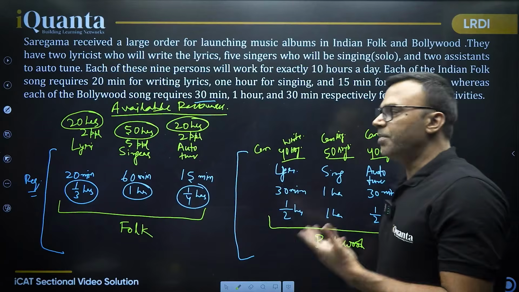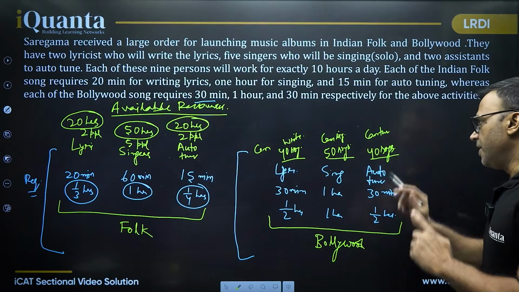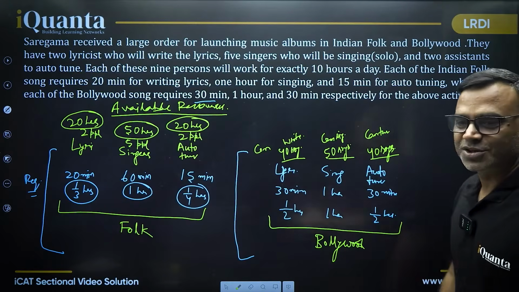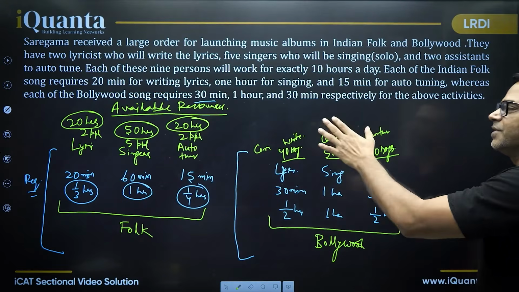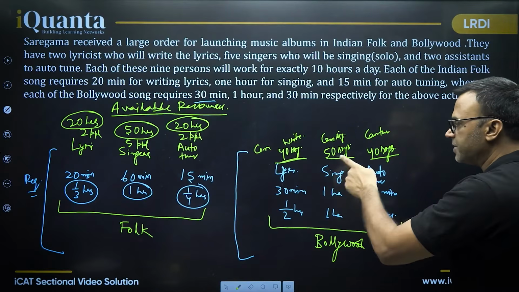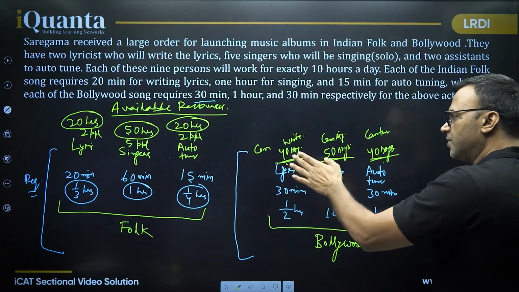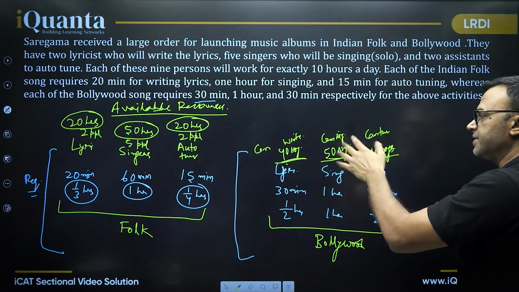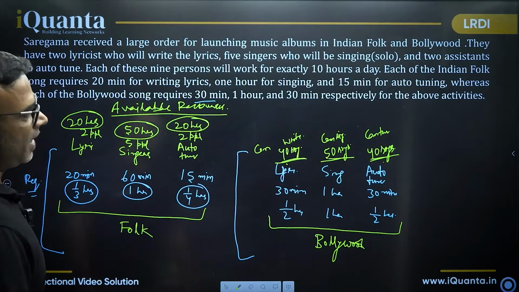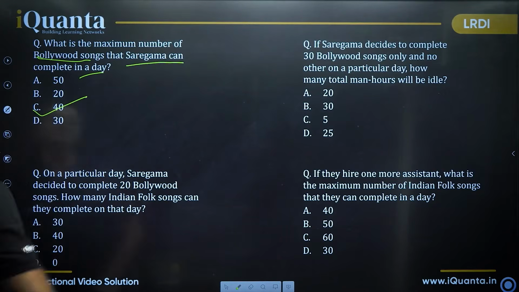For a song to be completed, lyrics writing should be completed, singing should be completed, auto-tuning should be completed. I mean, according to this question. There are other processes also in reality, but for the given question, these are the 3 things that should be completed. So very clearly, the maximum that you can complete is the lowest of these numbers. The lowest of these numbers is 40. So 40 songs, everything will be completed: lyrics writing, singing and auto-tuning. So 40 should be the answer of that question. Option C is the correct one.